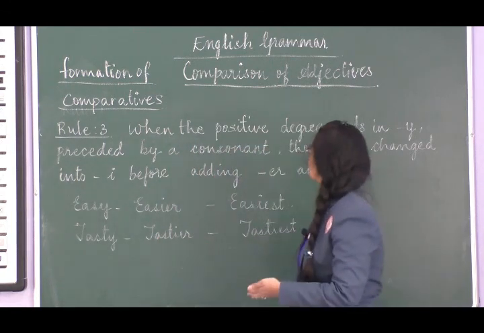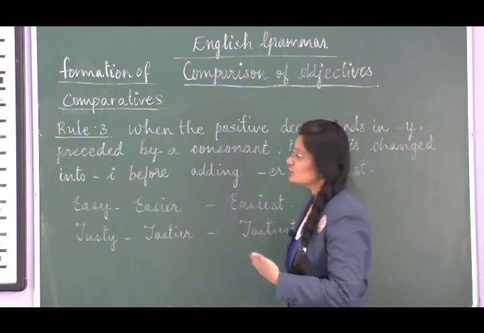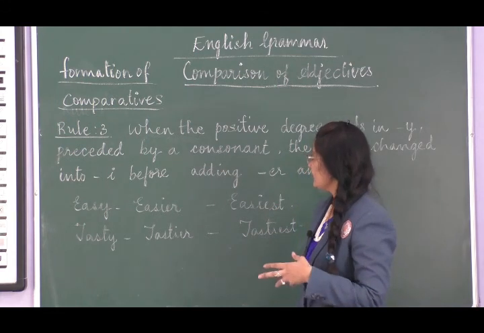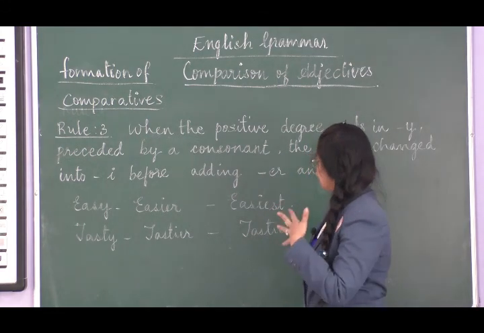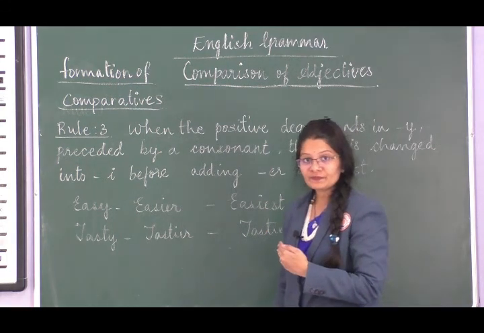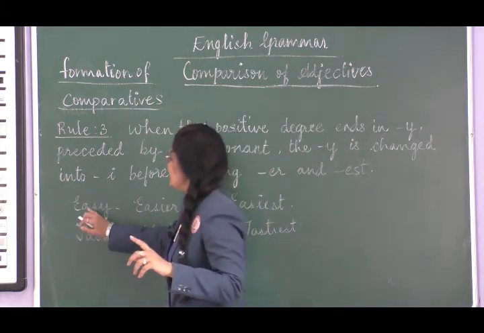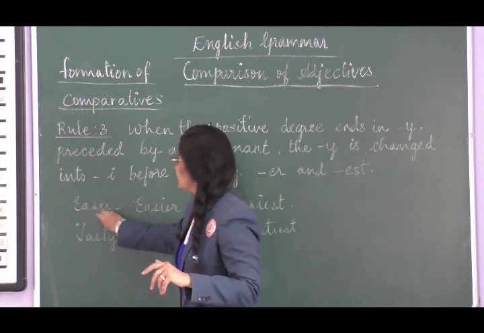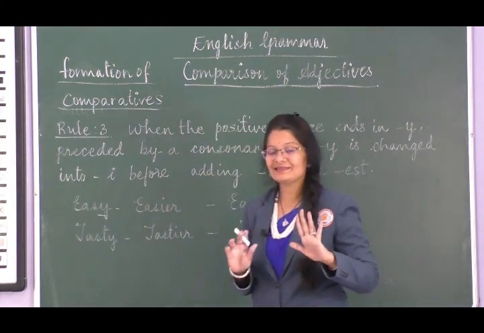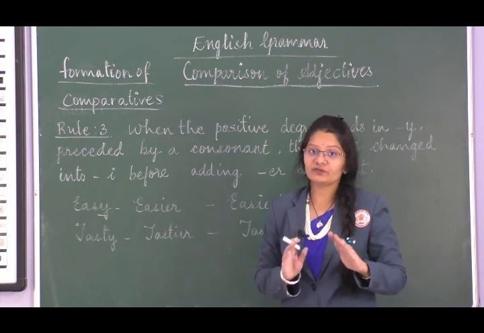preceded by a consonant, the Y is changed into I before adding ER and EST. Look at this example, easy. Here Y is the last letter of the word.